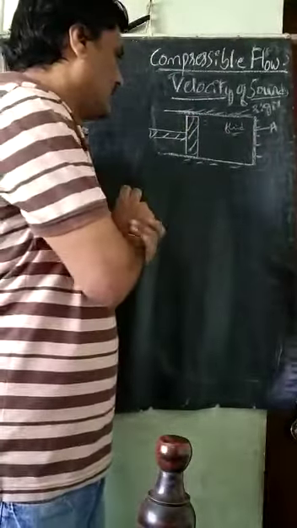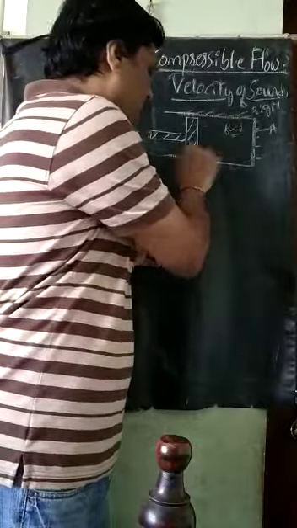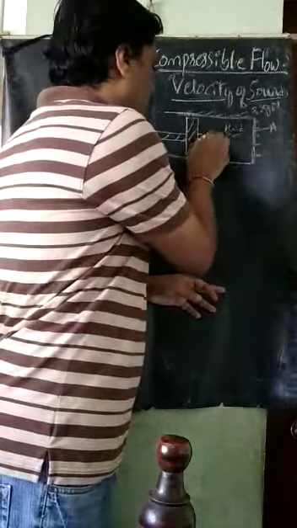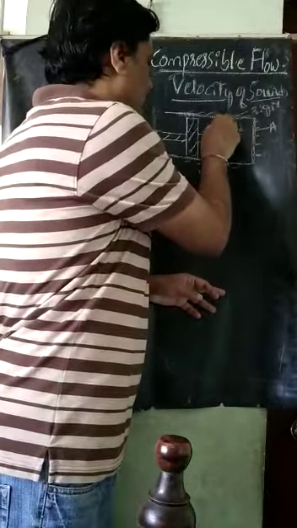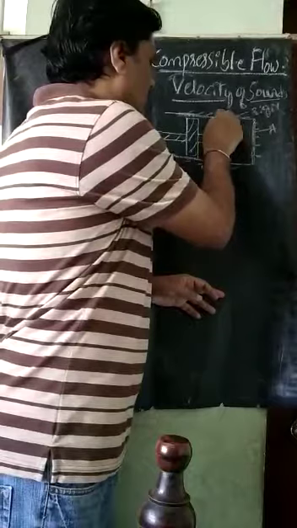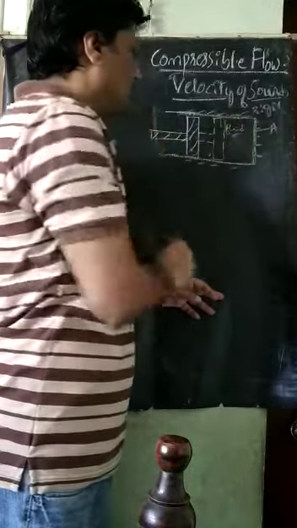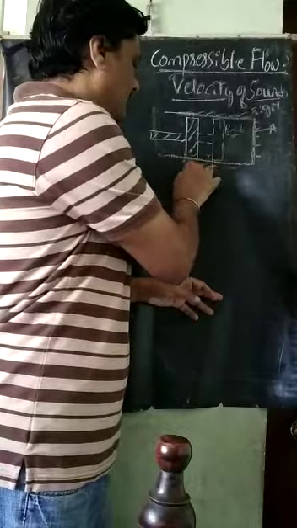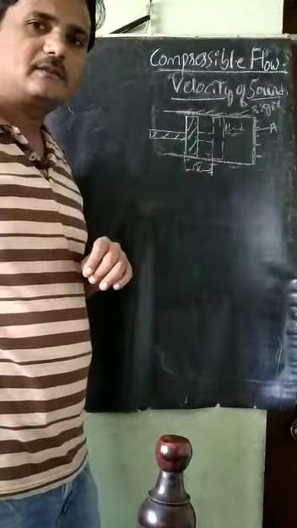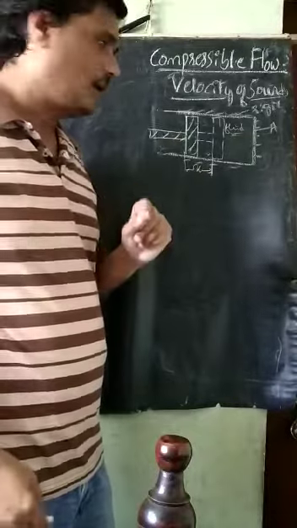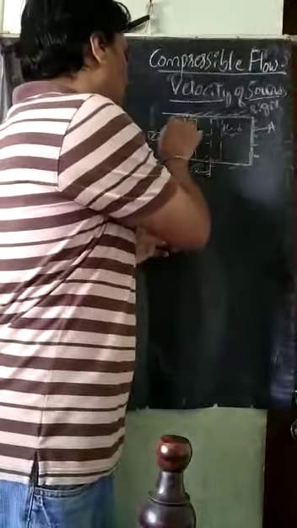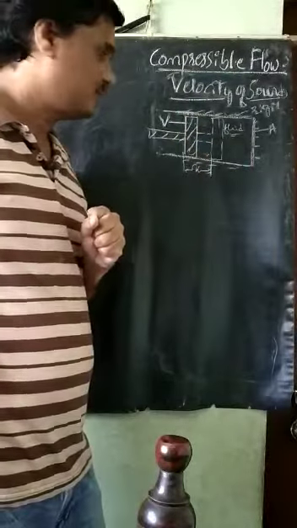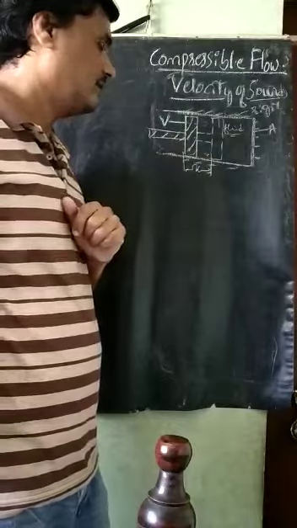Next, what happens if I move this piston by a distance x? I will show it by a dotted line. If I move this piston a distance x with velocity v, where v is the velocity of the piston, it is moved a distance x.